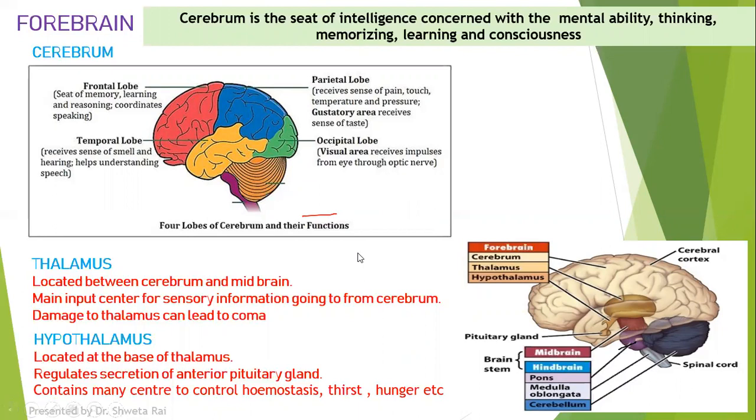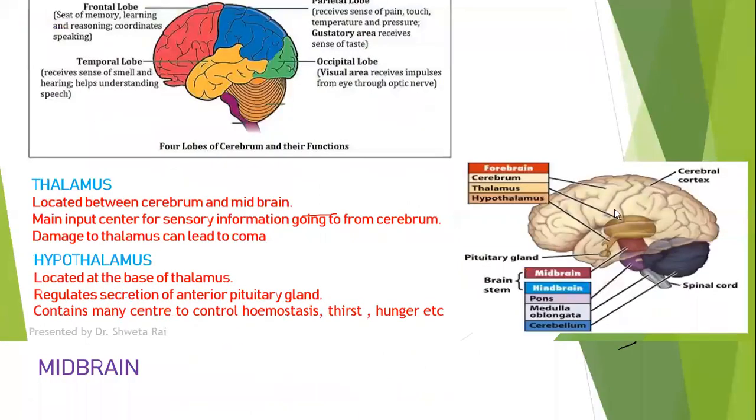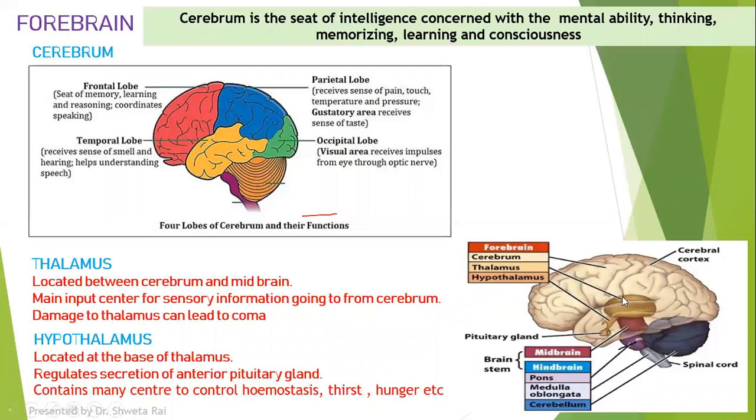The second part is your thalamus, which is located between the cerebrum and the midbrain. So if you see, this is the midbrain and this is your cerebrum. The thalamus lies between the cerebrum and the midbrain.